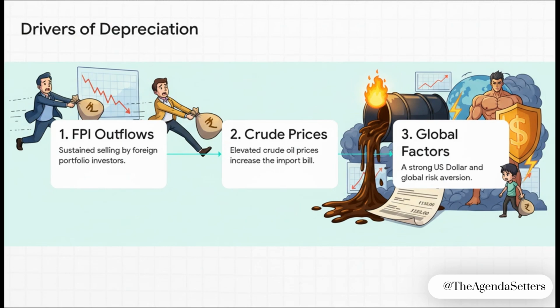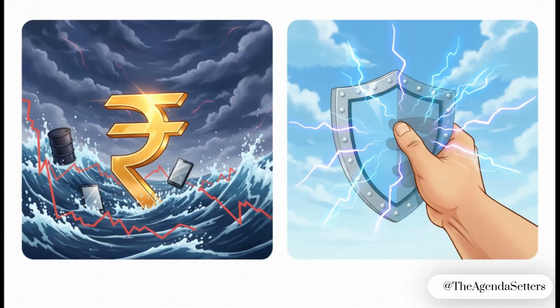So, what's behind this slide? Well, this slide breaks down the three main factors. First, we have sustained FPI outflows, which means foreign investors are pulling their money out. Second, crude oil prices are still high, and that widens our trade deficit. And third, you've got global factors, mainly a very strong US dollar. For your exam, you need to be able to explain how this perfect storm of factors is putting pressure on our economy. And this brings us to the central policy challenge.